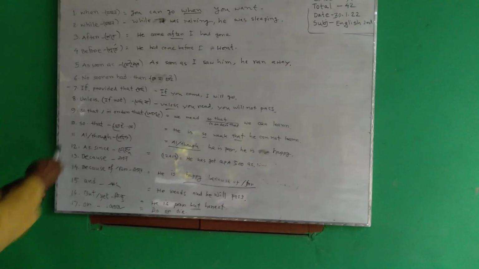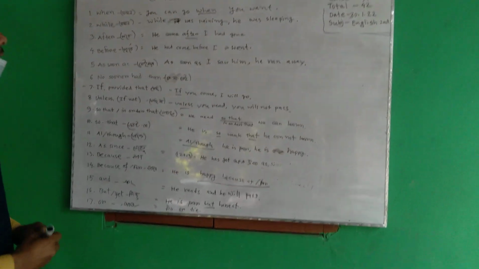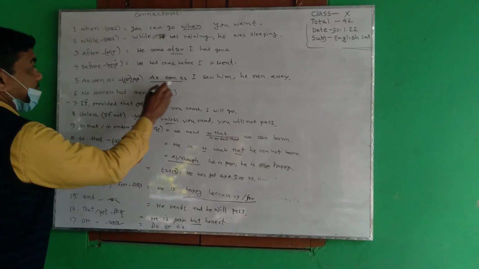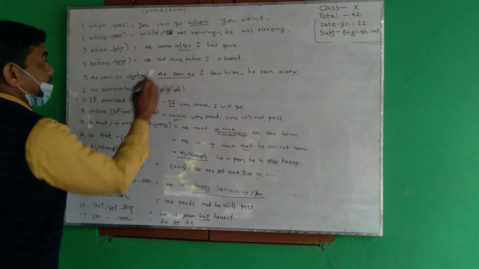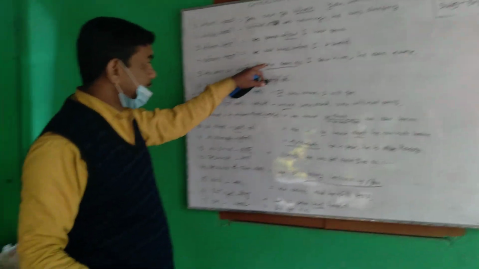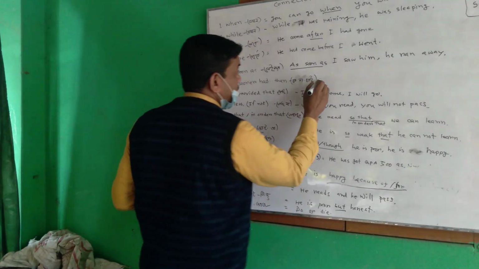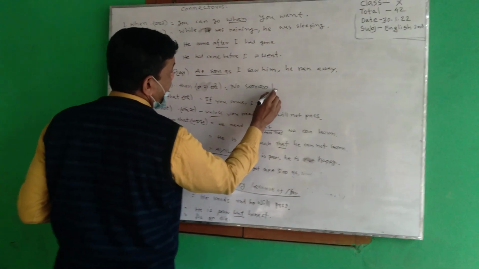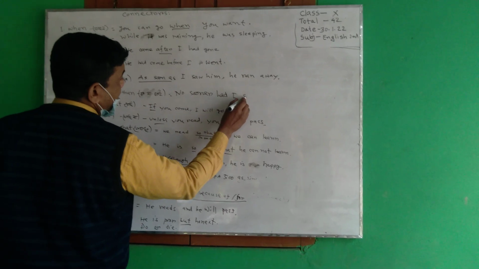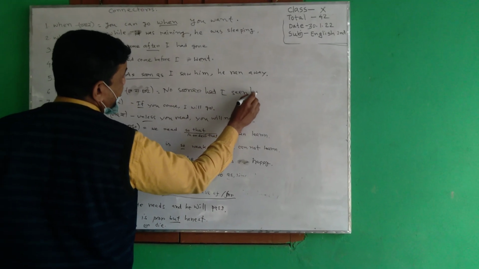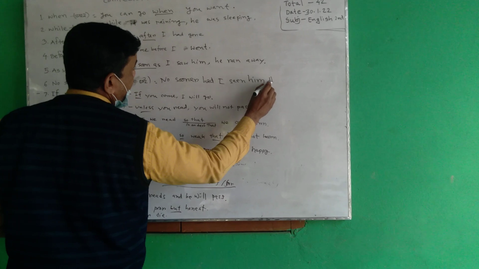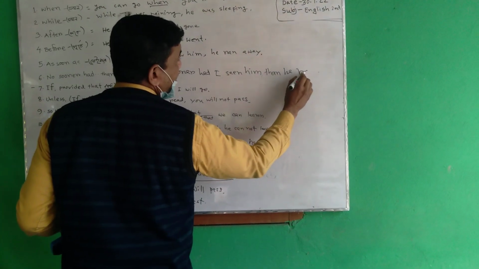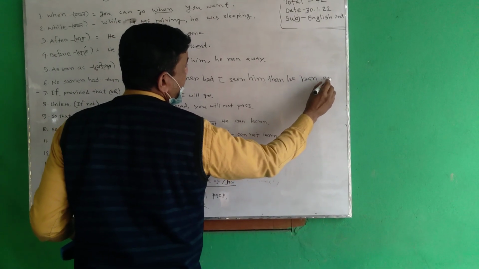As soon as, যেই মাত্র. As soon as I saw him, he ran away. This is a connector. No sooner had. As soon as I saw him, he ran away is the affirmative sentence. If we want to make it negative, we say it in this way: no sooner had I seen him than he ran away.